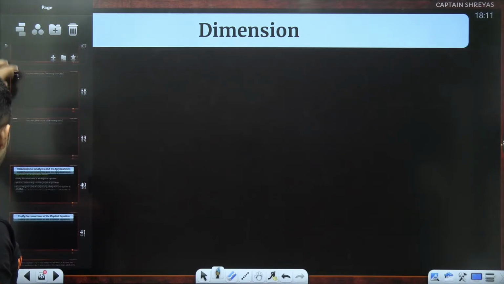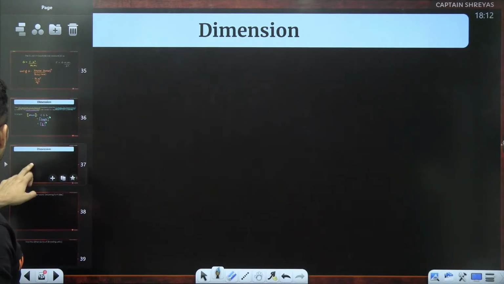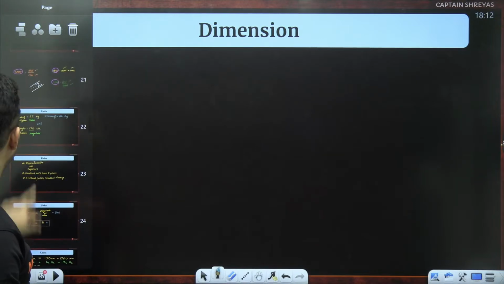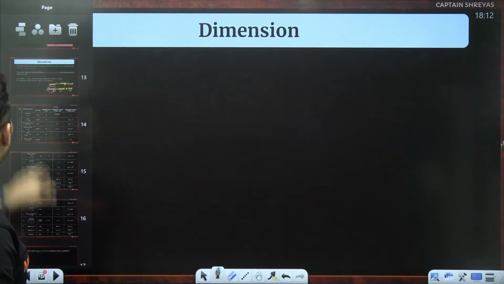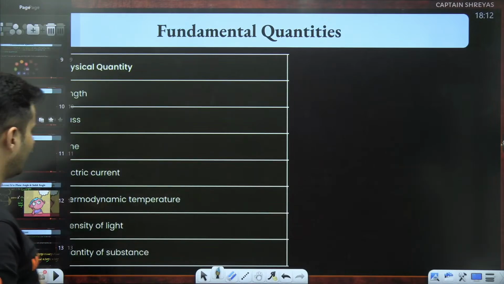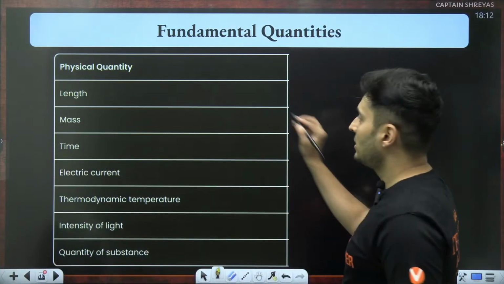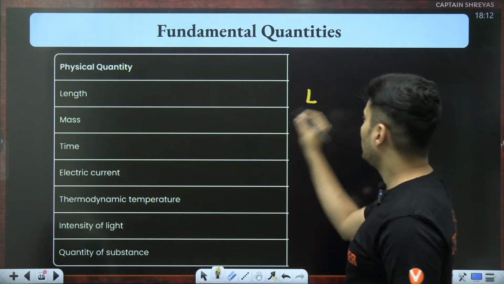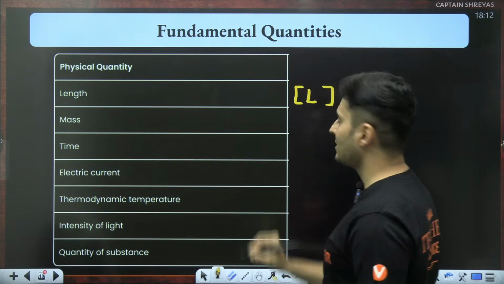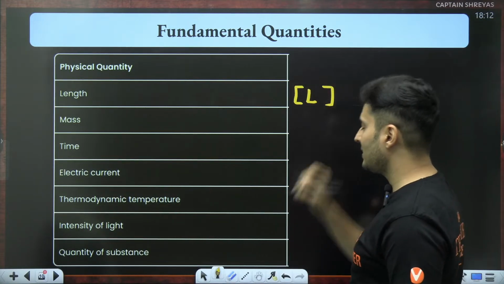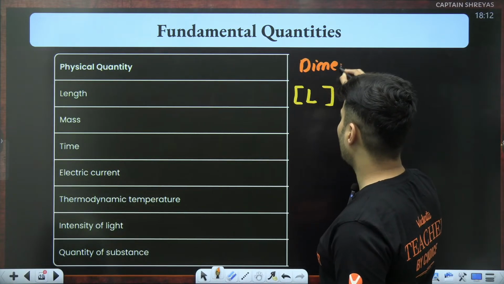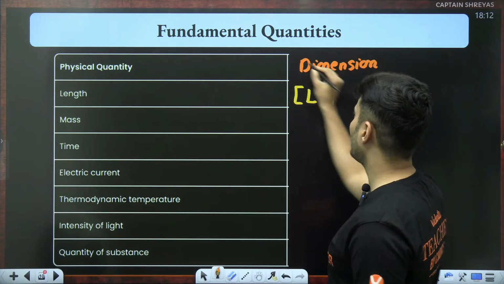Now, before we find the dimensions, let me go back and tell you the symbols for all the fundamental quantities. I'll put it over here: fundamental quantities and their dimensions. The dimension of length has the symbol capital L. When I put square brackets, it means I'm finding the dimension of it. So the dimensions, I'm going to put over here.